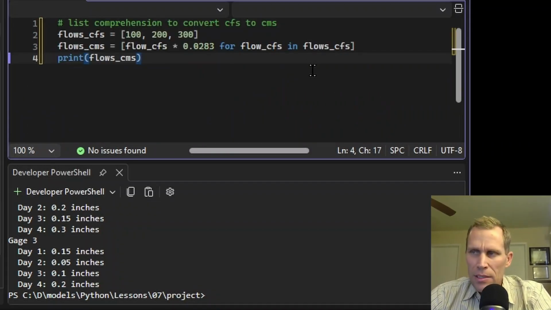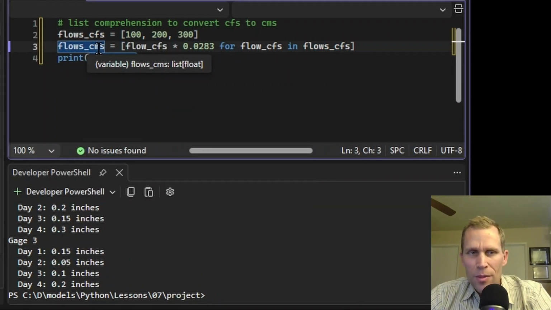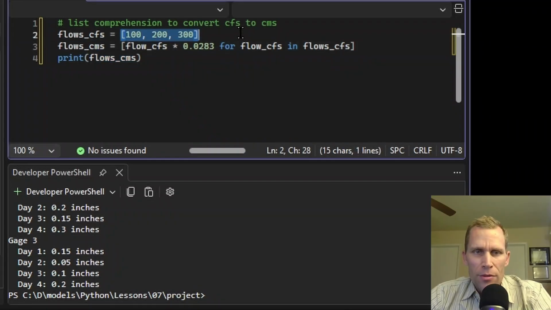This is called list comprehension. What it does is it converts this flow rate list from CFS to a new list in cubic meters per second. So we have 100, 200, and 300. And then what this makes looks a little bit compact and maybe a little bit goofy, but what it does is we're basically looping through that first list, flows_CFS.